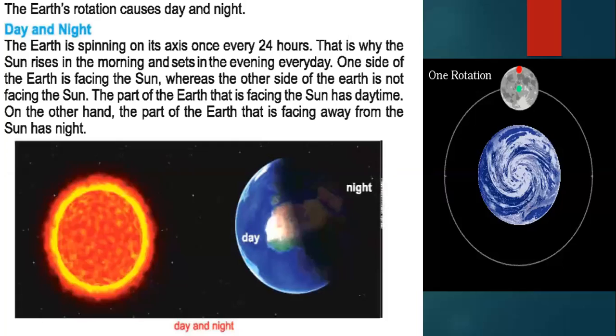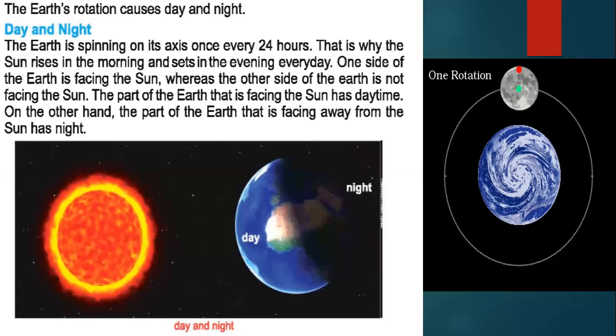Here is another explanation of the Earth's rotation. We know that the Earth's rotation causes day and night. The Earth is spinning on its axis once every 24 hours. That is why the sun rises in the morning and sets in the evening every day. One side of the Earth is facing the sun, whereas the other side is not facing the sun.